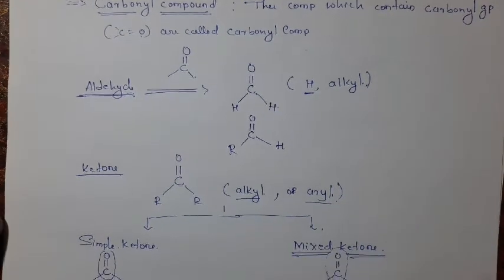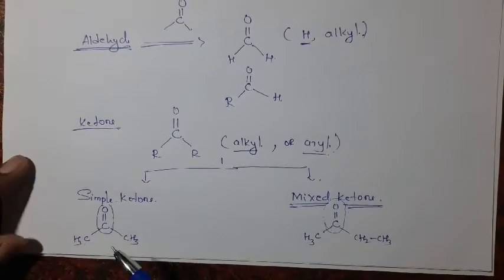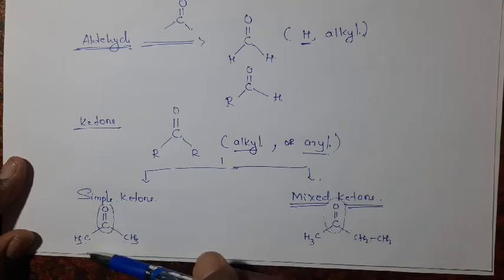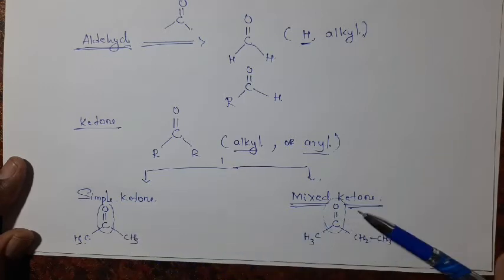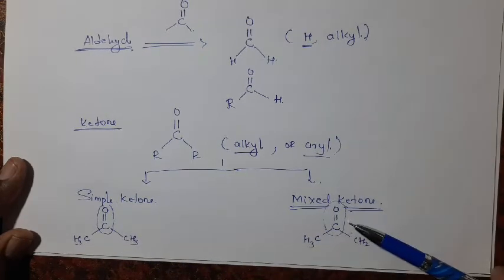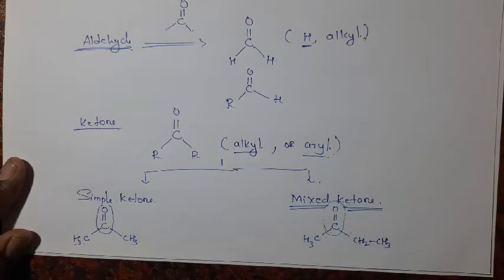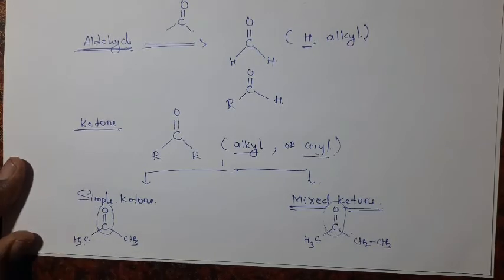Okay. Again, ketones are classified into two types, simple ketones and mixed ketones. In a simple ketone, the carbonyl group is occupied by the same kind of alkyl or aryl groups. In a mixed ketone, the carbonyl group is occupied by two different alkyl or aryl groups.